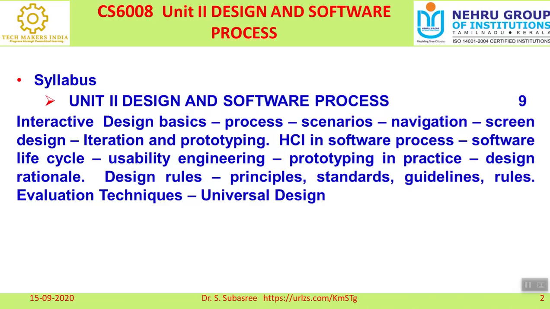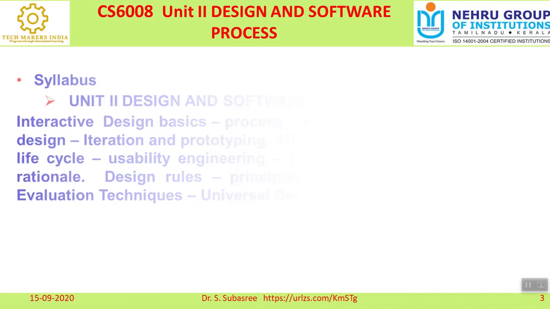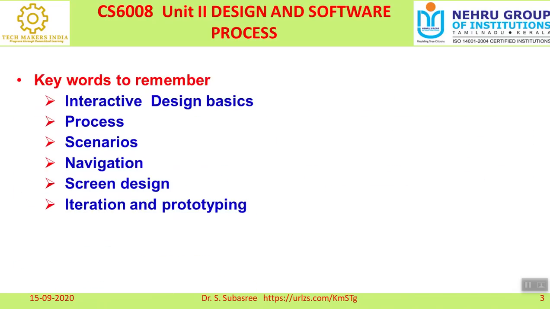First, we are going to discuss interactive design basics, and under this you have several models. We will discuss them one by one. Then what is the meaning of process?